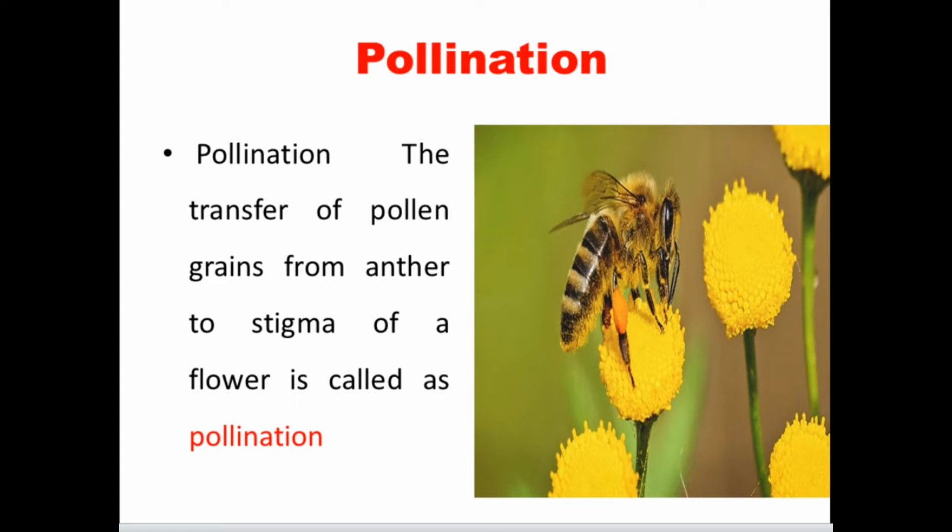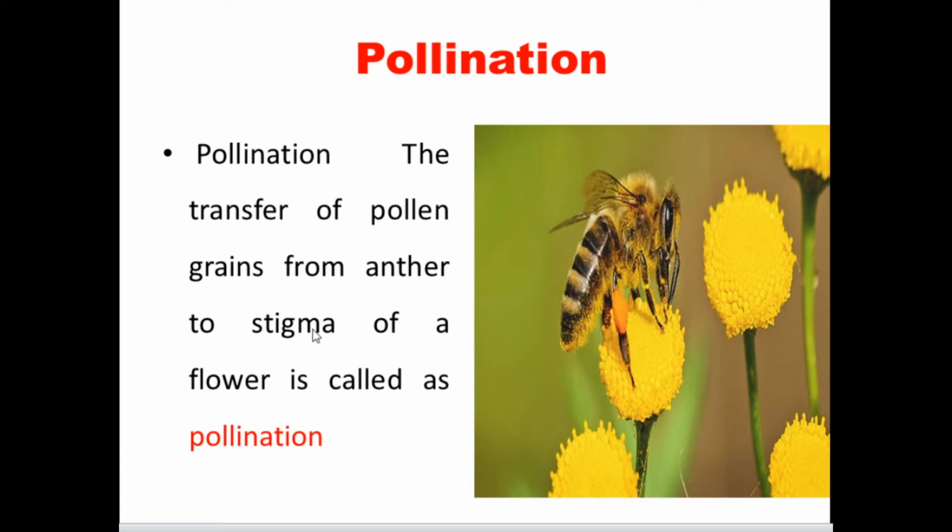Many stamens are considered as the androecium. The anther consists of many pollen grains. The pollen grains have to reach the stigma of the flower. That is called pollination.